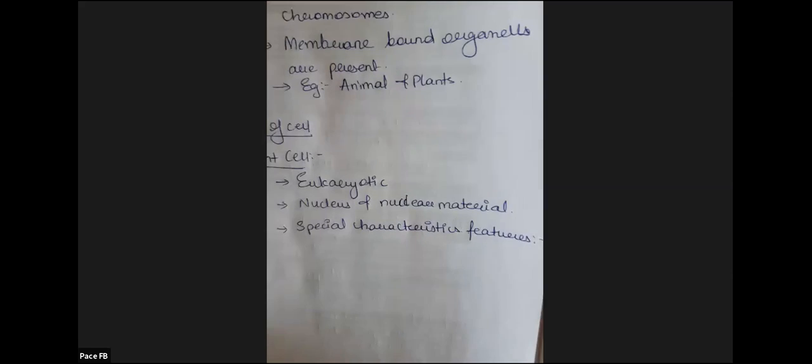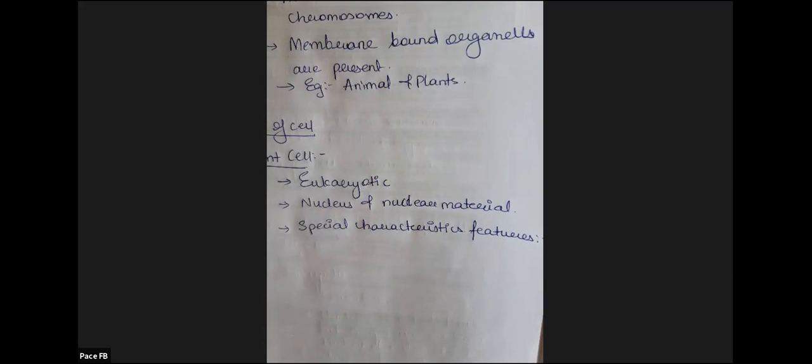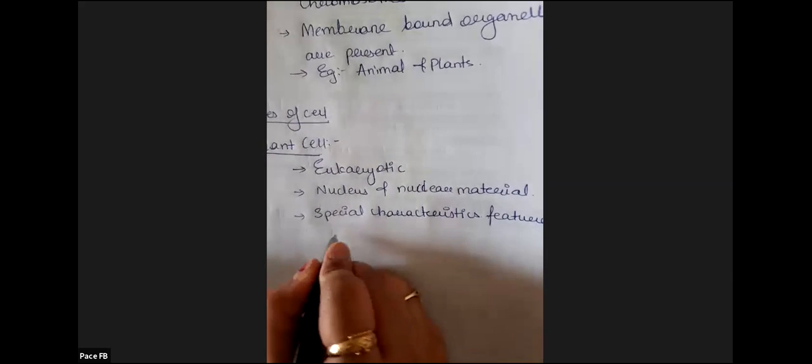They may ask you a question: which of the following are not a feature of plant cell, or which of the following do not contain any characteristic feature. So what are those characteristic features?